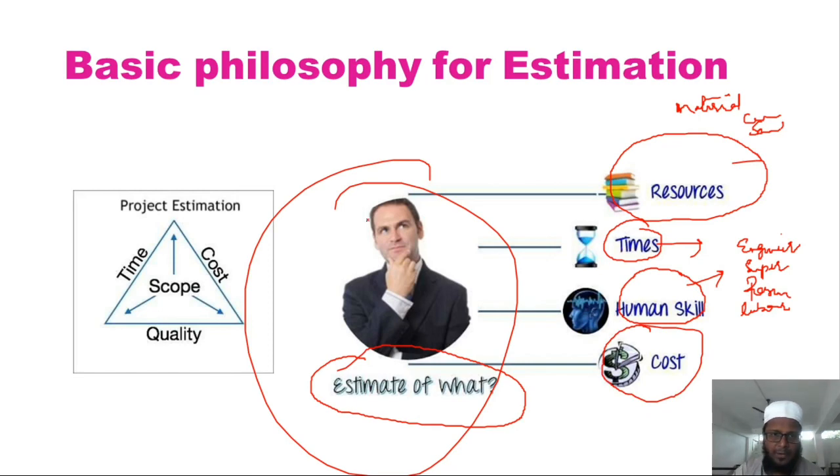Okay, now if you turn towards this triangle, you can see here project estimation. We have three important things here. The scope of the project, the scope of the estimator lies under three important aspects, that is cost, quality and time. So what do you mean by these things? The scope of the estimator is, first he has to calculate the cost, then he has to calculate the time. Depending upon the quality, he has to estimate the cost.